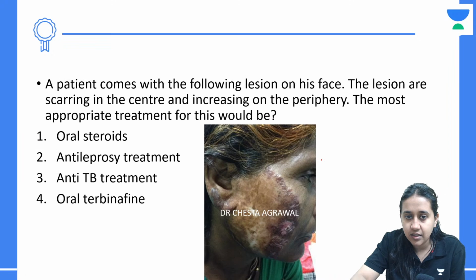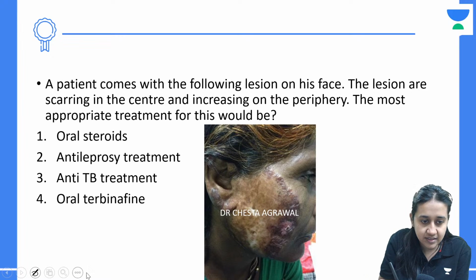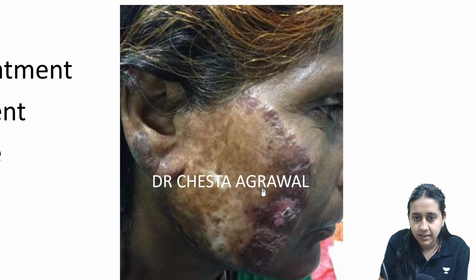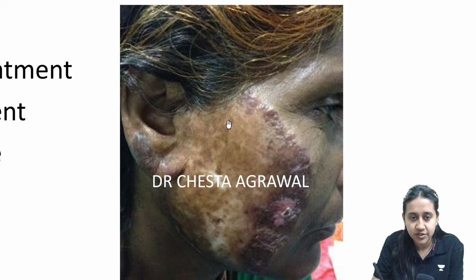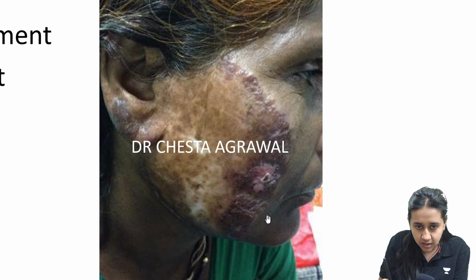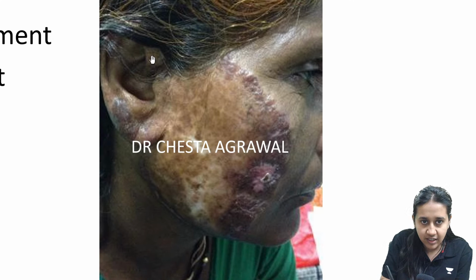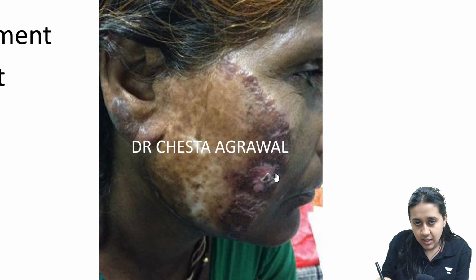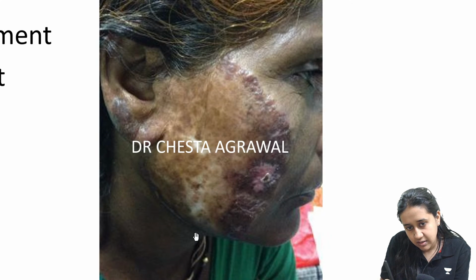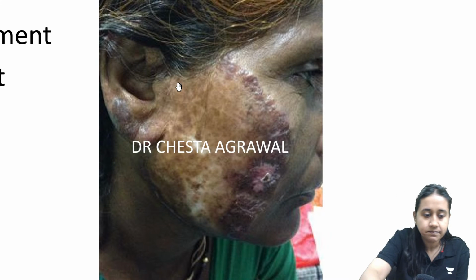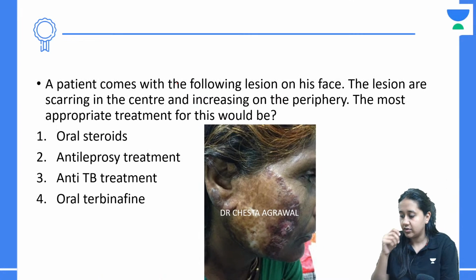A patient with the following lesions on the face, where you have scarring in the center and an increase in the lesion on the periphery. Just look at the image first. There is a large plaque which is present on the cheek, even extending onto the earlobe. And if you look at the margin, there is erythema. So what can be the diagnosis?